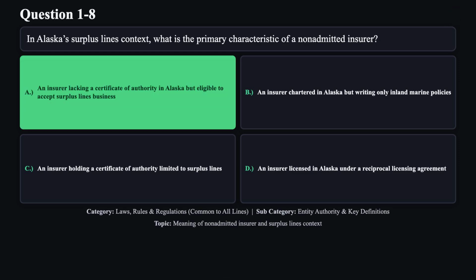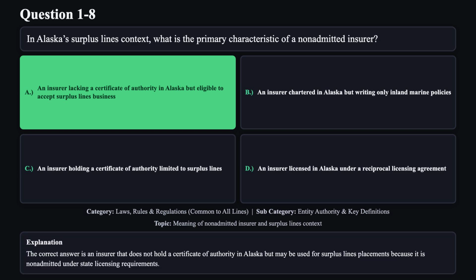The correct answer is A. The correct answer is an insurer that does not hold a certificate of authority in Alaska, but may be used for surplus lines placements because it is non-admitted under state licensing requirements.